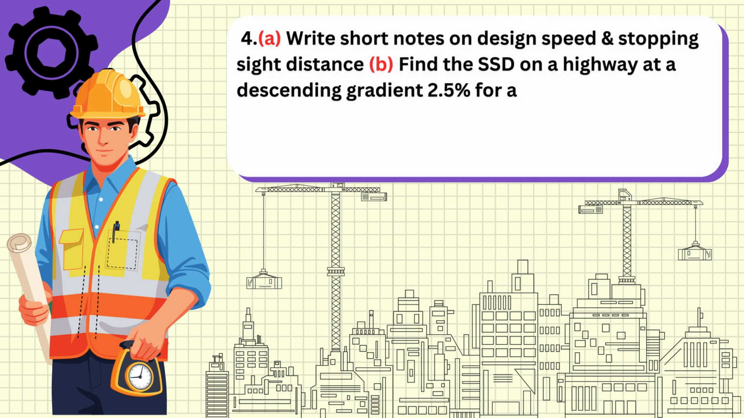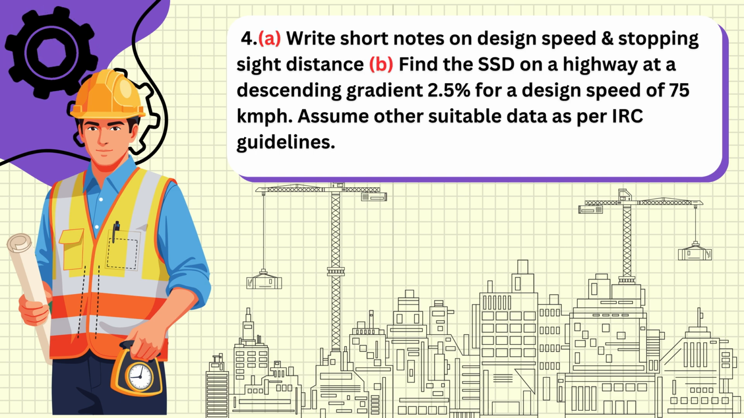A. Write short notes on design speed and stopping sight distance. B. Find the SSD on a highway at a descending gradient 2.5% for a design speed of 75 kmph. Assume other suitable data as per IRC guidelines.